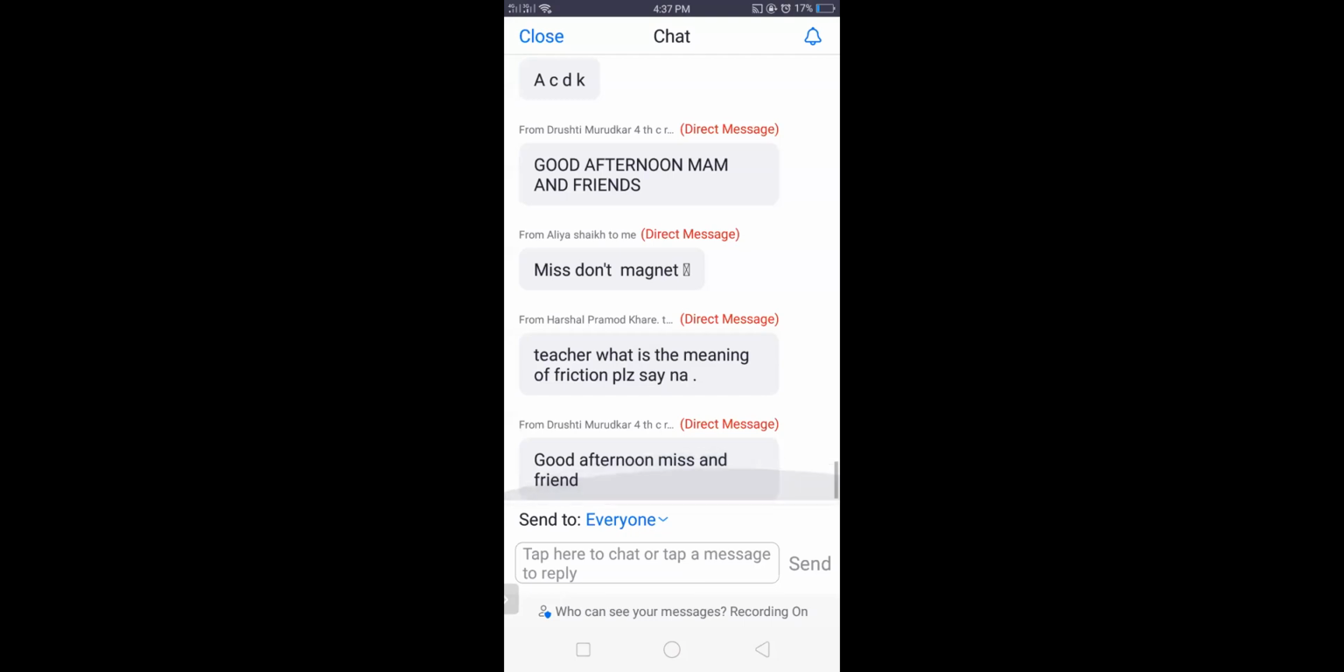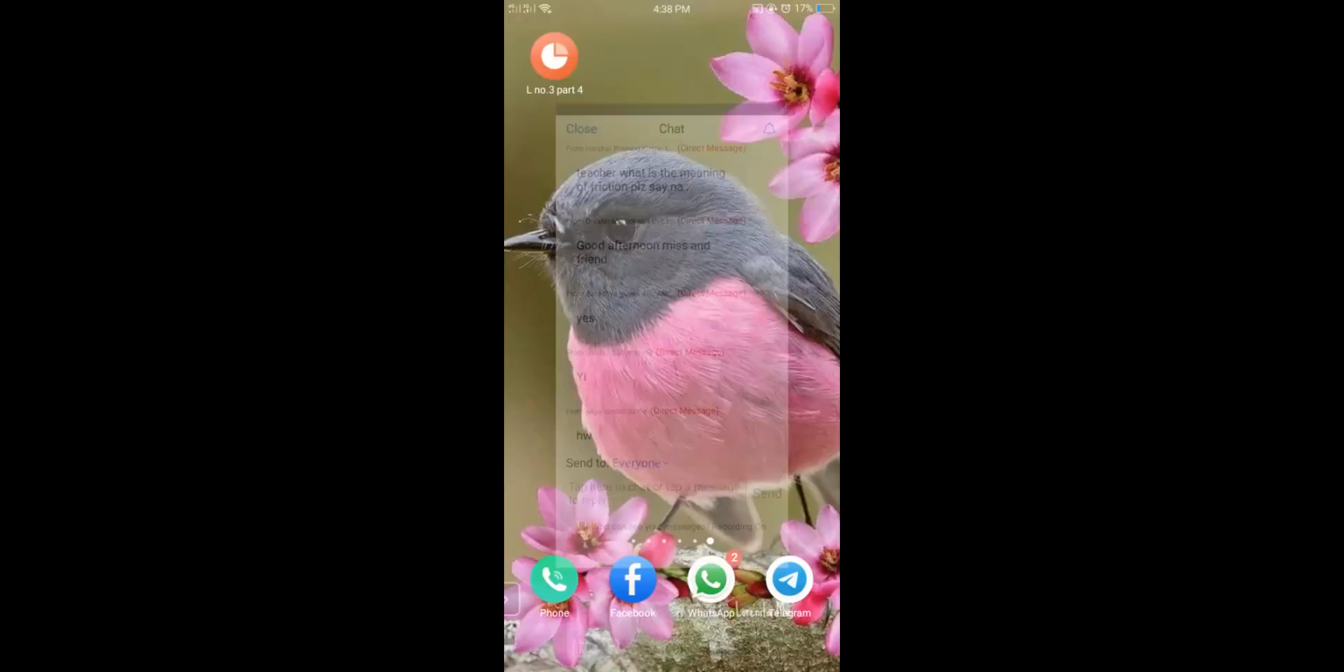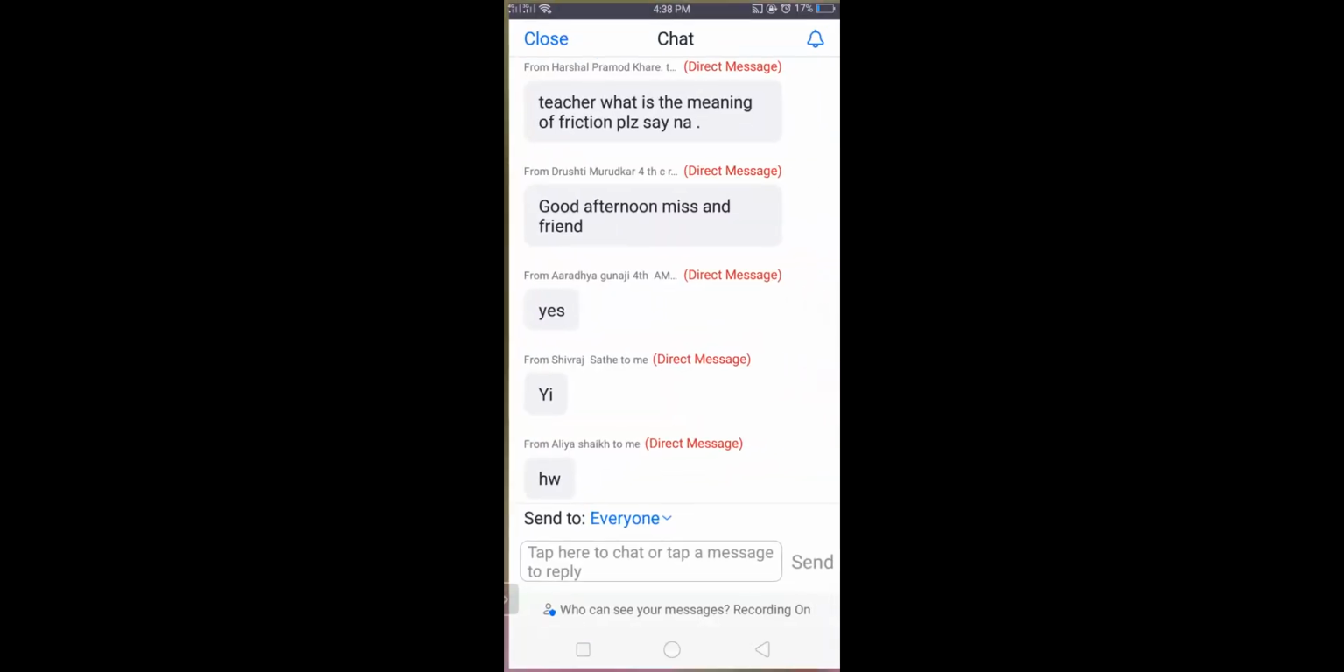Okay, Harshal, your question is, what is the meaning of frictional? So, students, frictional force means the force which is generated by two surfaces that come in contact. They meet together. When two surfaces meet together, a frictional force is created. Okay. Any other doubt, students?